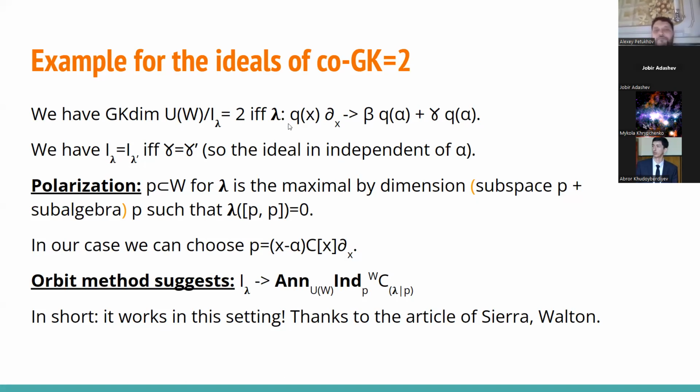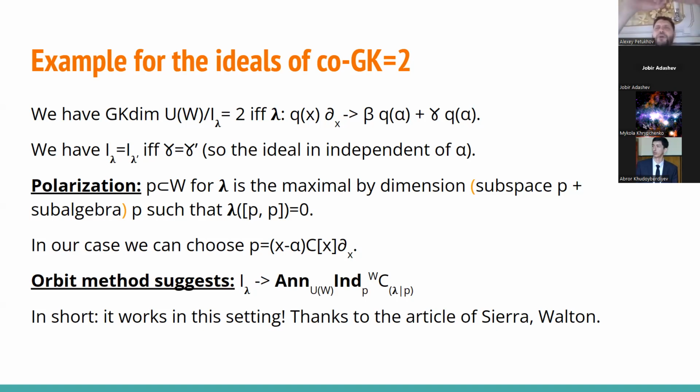And this finishes essentially the description of primitive ideals of co-GK 2, and the respective orbit, it's clear how to imagine it. From the point of view of the circle and so on, it's just a collection of linear functions, which are defined as follows.